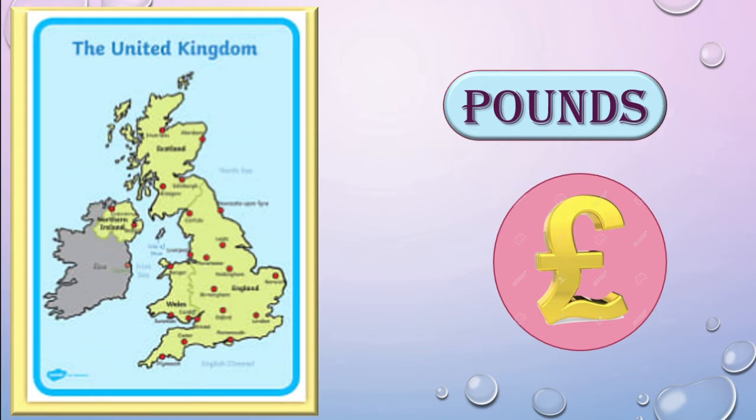India rupee, United States dollars, and United Kingdom pounds. Okay, there are so many countries, and like that so many different currencies they use and different names they have, like euro, etc.